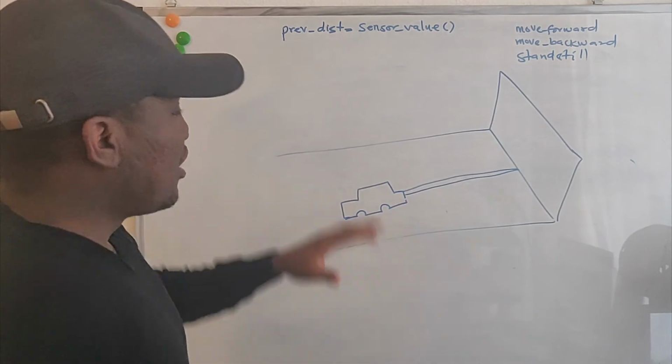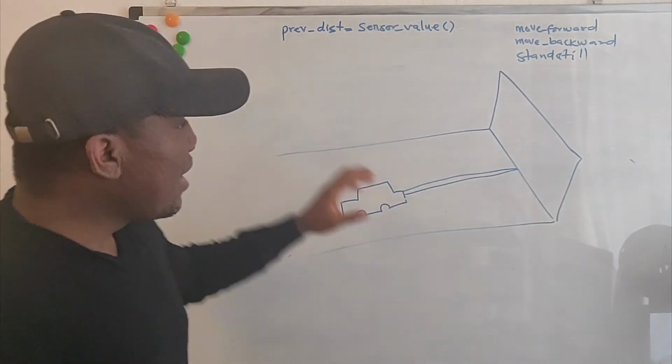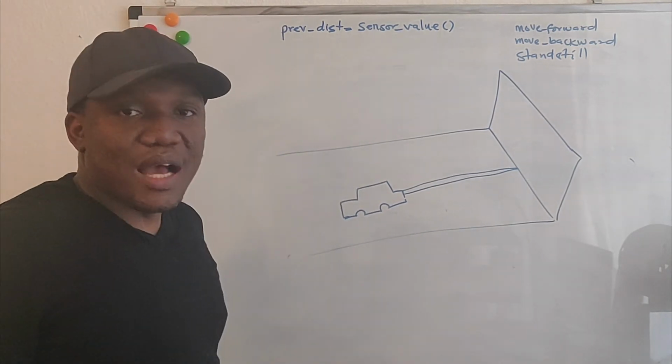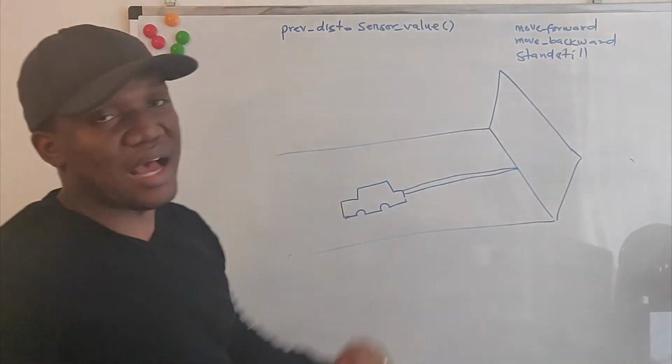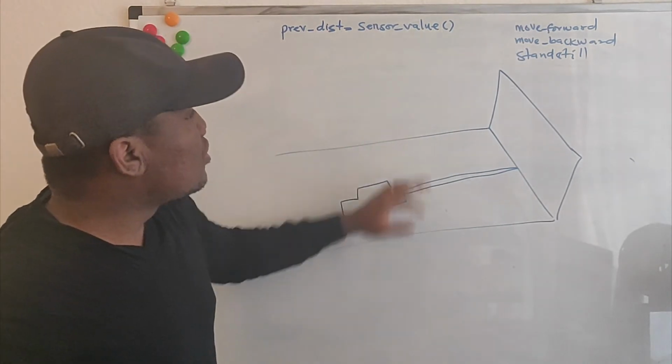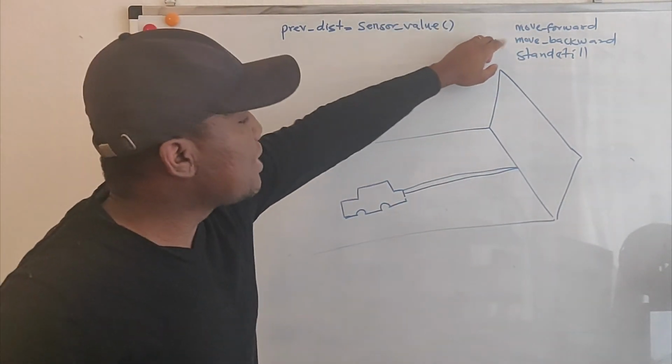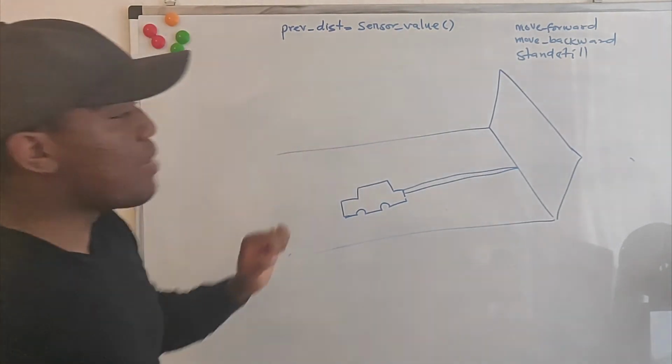So if the random number is less than epsilon, then we take a random action. We can choose any of these actions, okay? Now the robot will generate some random number and decide which action it should take. Let's say it takes the action of moving backward.